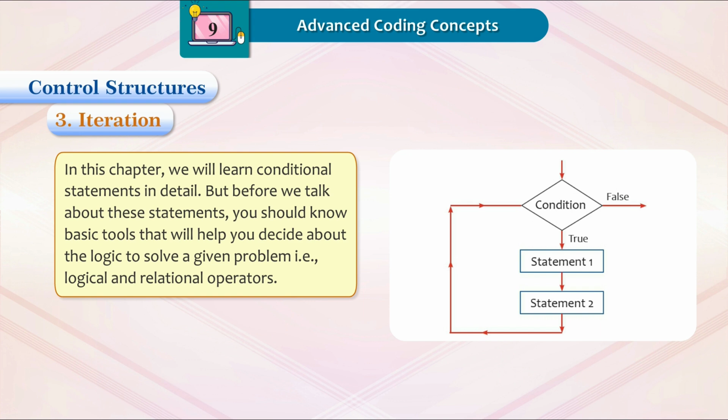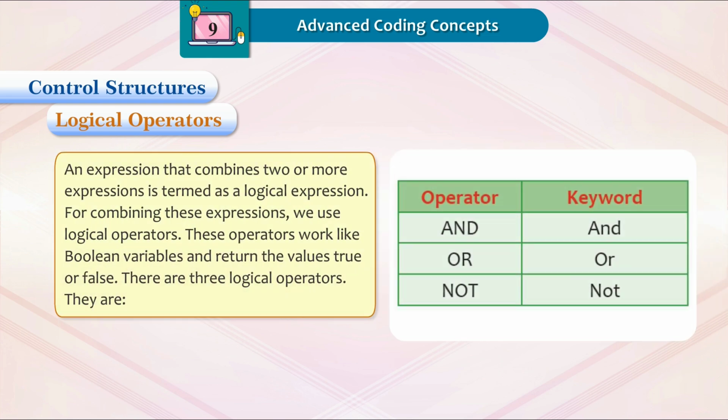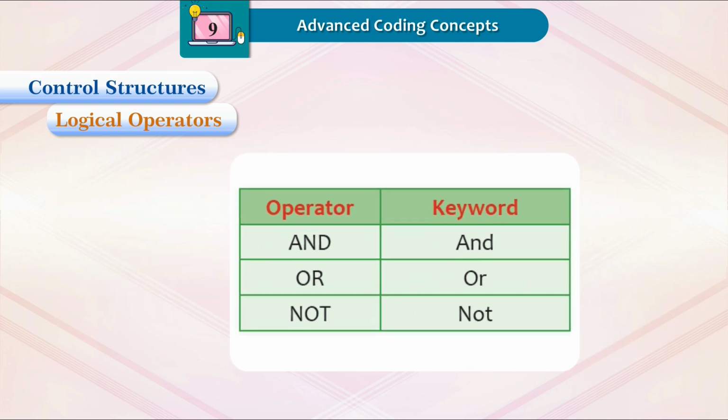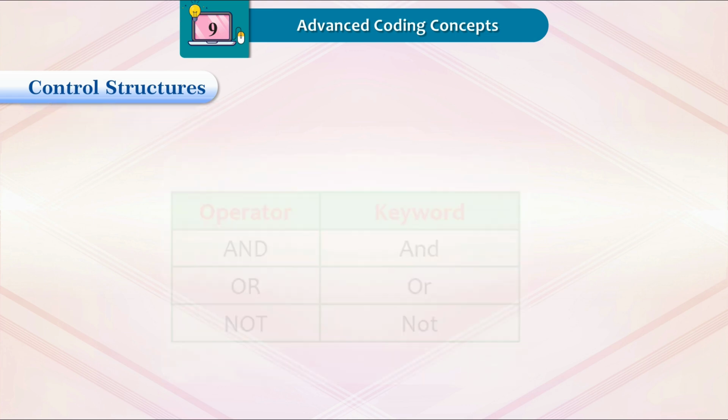But before we talk about these statements, you should know basic tools that will help you decide about the logic to solve a given problem. That is, logical and relational operators. Logical operators. An expression that combines two or more expressions is termed a logical expression. For combining these expressions, we use logical operators. These operators work like Boolean variables and return the values true or false. There are three logical operators: and, or, not.